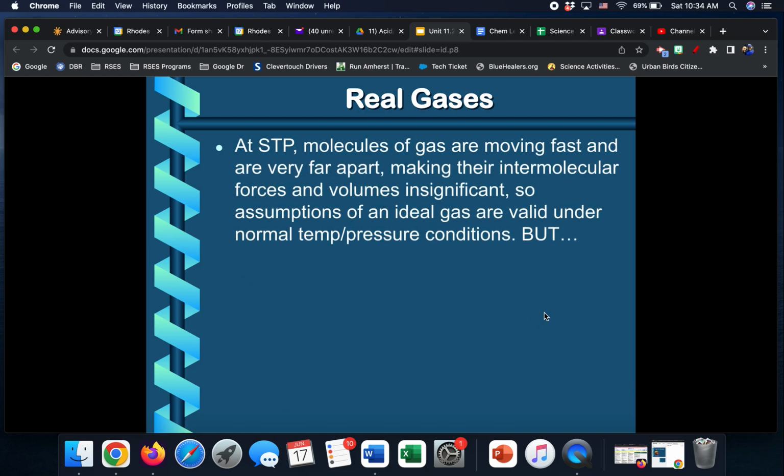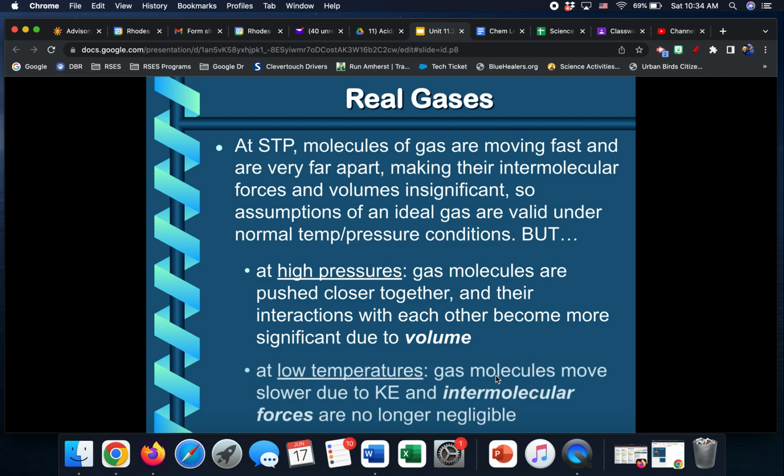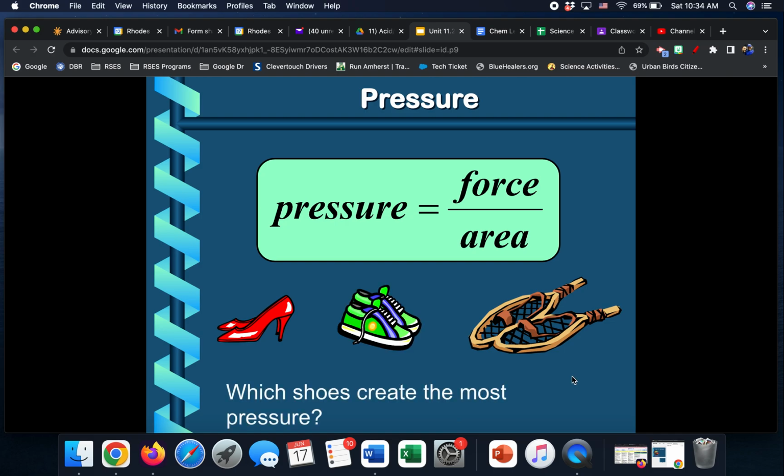And the reason being, at standard temperature and pressure, that's what STP means, molecules of gases are moving fast and are really far apart, so their intermolecular forces and volumes don't even count. They exist, but they're so small we don't even count them. But at super high pressure, those gas molecules are pushed closer together, so their interactions become more significant due to that space they're taking up. And at low temperatures, they're not moving as fast, so those intermolecular forces are going to have more of an impact because the molecules are closer to each other more often.